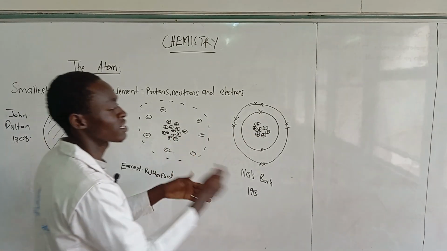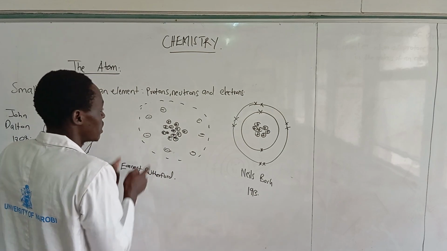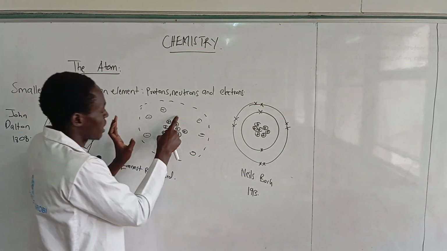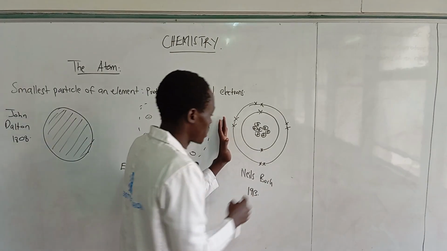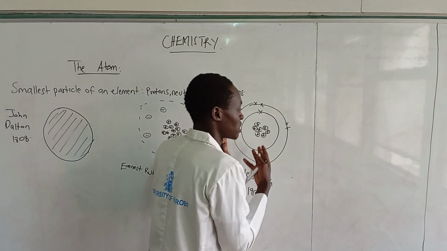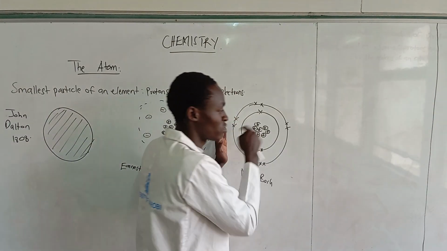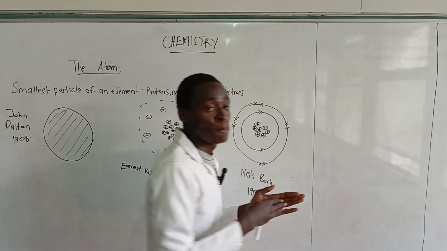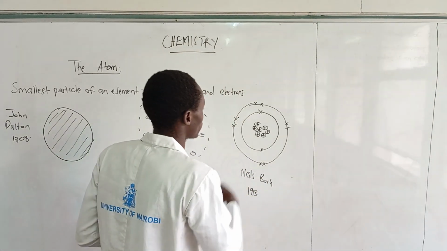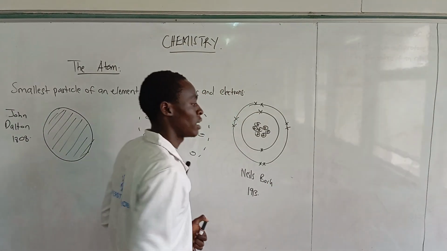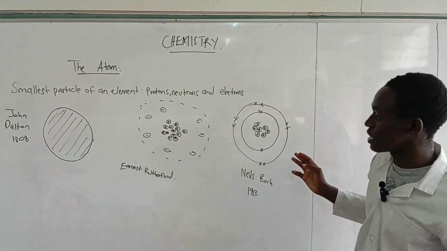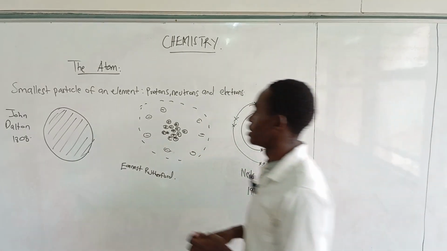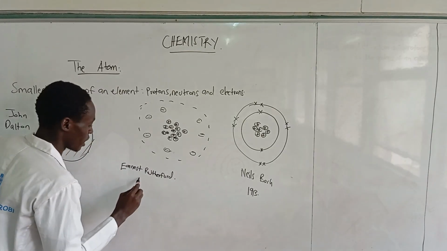He just refined the work of Ernest Rutherford. When you check Rutherford's work, he could not explain the energy levels, but Niels Bohr comes up with quantized energy levels that enable us to define the structure of the atom well, in terms of the allocation of the electrons. That was according to the scientists that aided in the research of the atom.